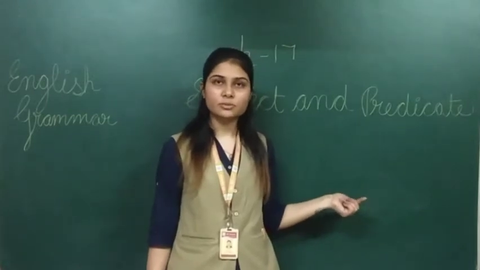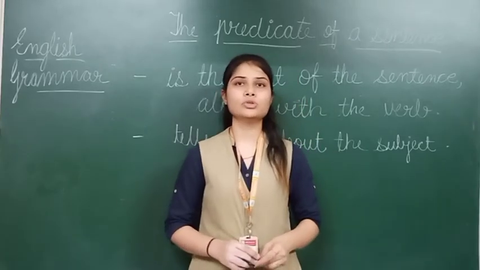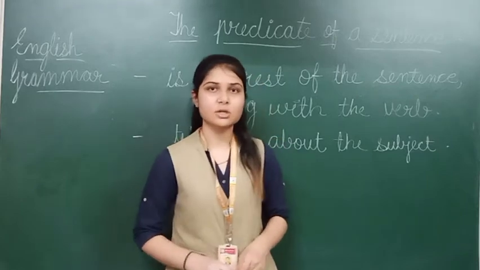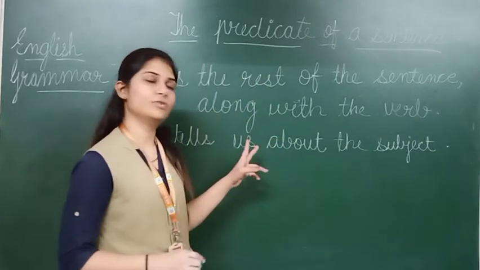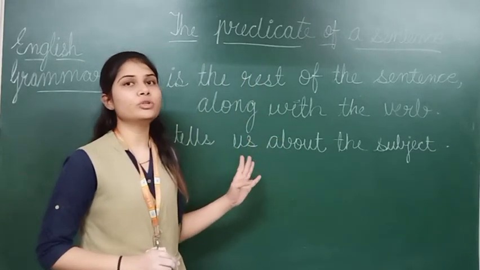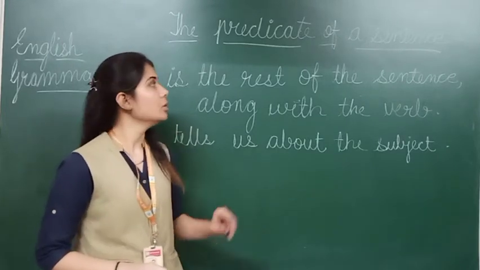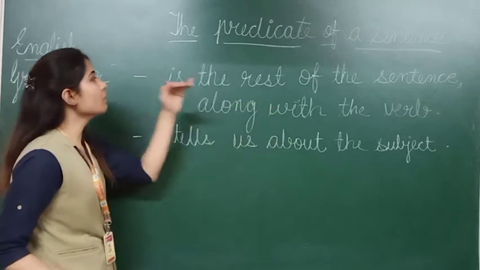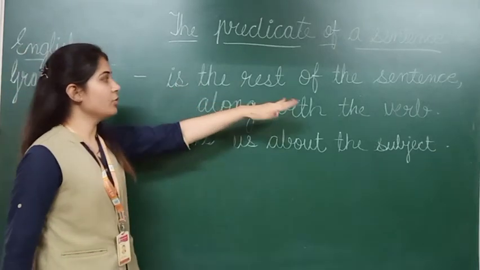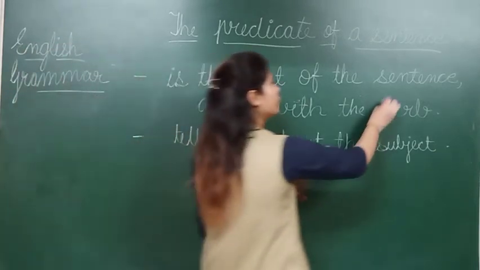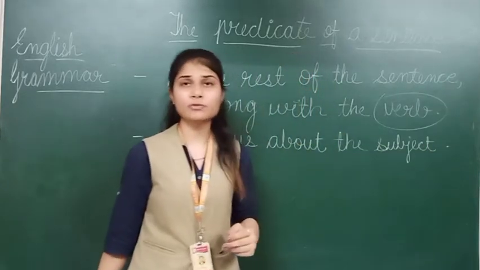Okay students? Now see, here we are going to learn about the predicate of the sentence. So these are 2 points which I have written. By these points you will come to know, you will recognize the part of the predicate. The predicate of a sentence is the rest of the sentence along with the verb. It means, you all know what is verb, right?